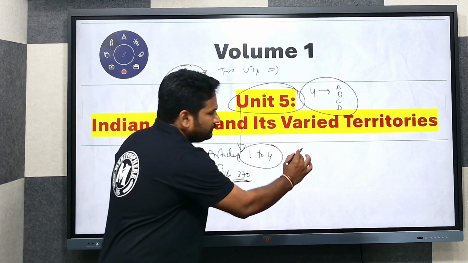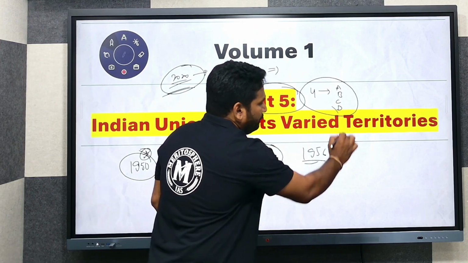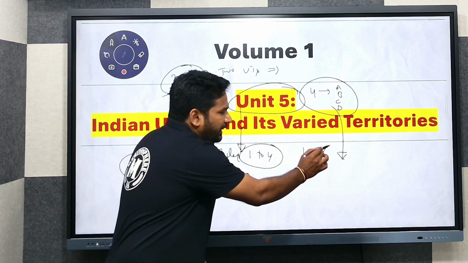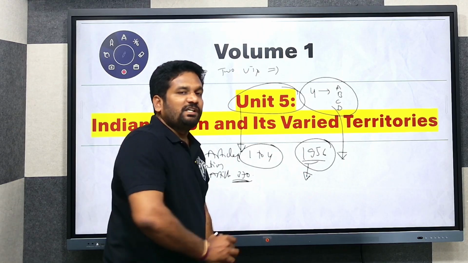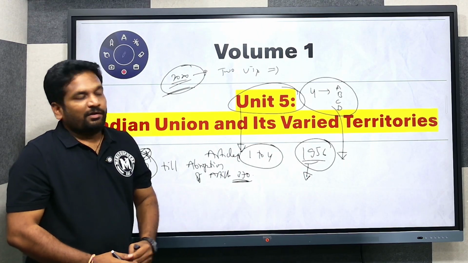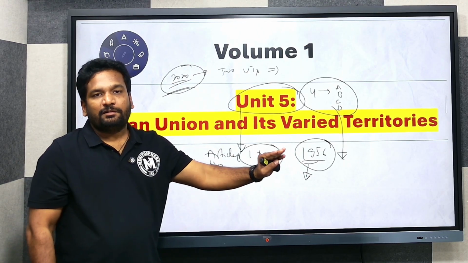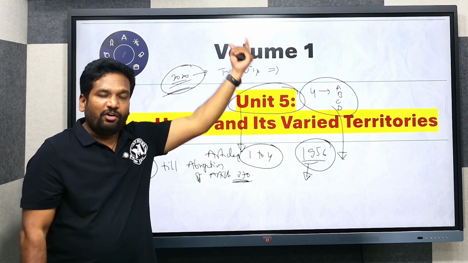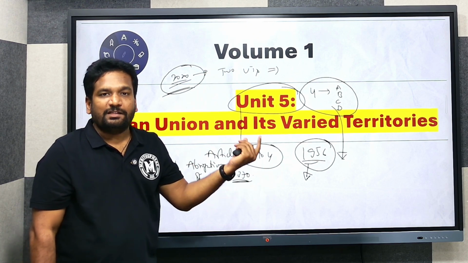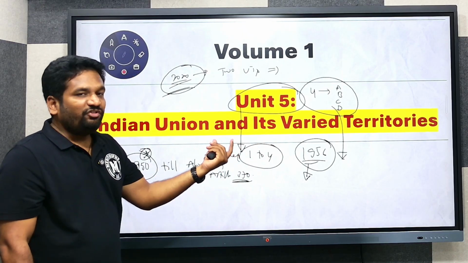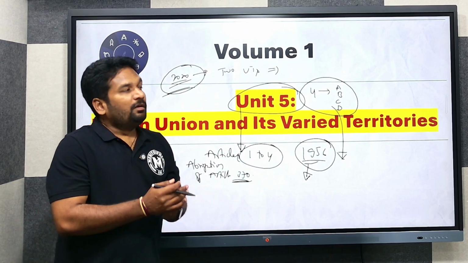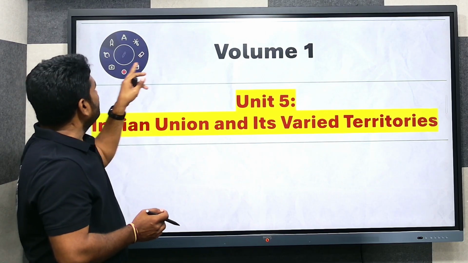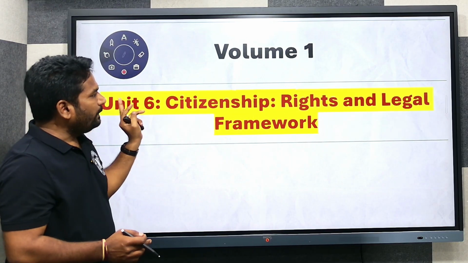In 1956, this classification into parts was dismantled, and a kind of recognition was given to linguistic basis states. From there also, there were several demands. In 1960, there was a division, 1972 division. So likewise, historically, how the states were created. It is a potential question for Indian polity from the preliminary point of view. So we are going to cover all these things in our discussion in Unit 5.